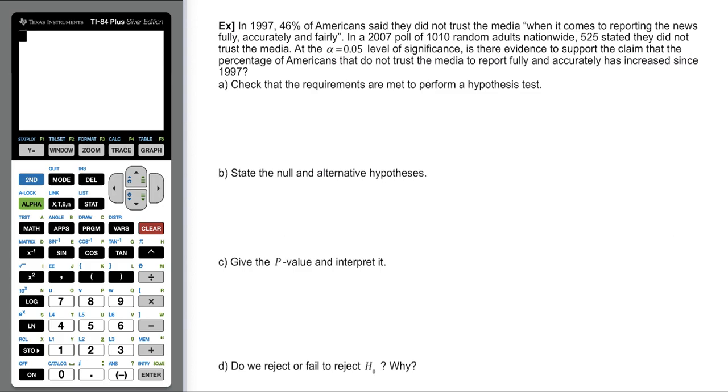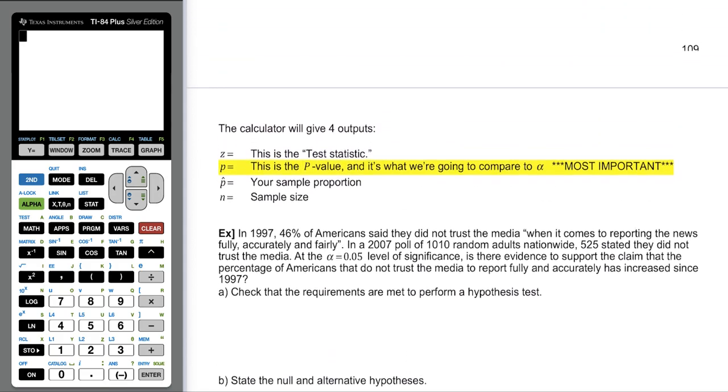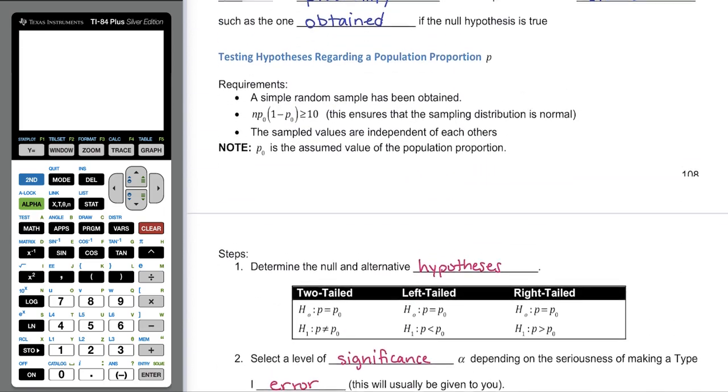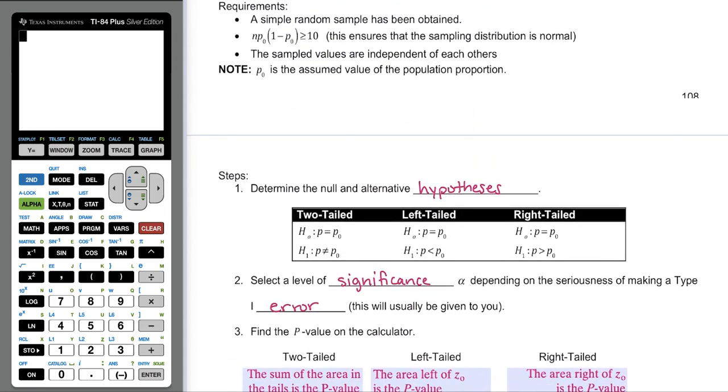So first it says to check the requirements. So if we scroll back in our notes a little bit, we will see the requirements. Okay, so the requirements are a simple random sample has been obtained, n times p naught times 1 minus p naught is greater than or equal to 10, and the values are independent.